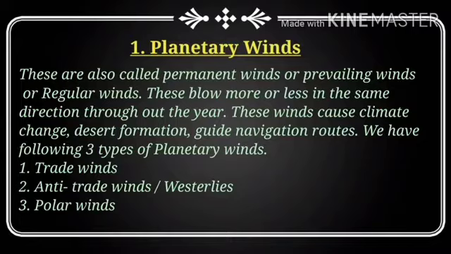Planetary winds are also called permanent winds, prevailing winds, and regular winds, because these winds blow more or less in the same direction throughout the year. These winds cause climate change, desert formation, and guide navigational routes. And we have three more types in these planetary winds. So actually in winds we have four major types, and in the planetary winds itself we have three types. They are called trade winds, anti-trade winds or westerlies, and polar winds.